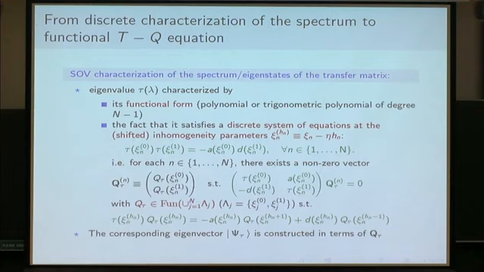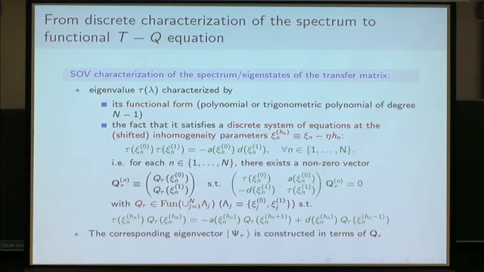This discrete system was equivalent to the existence of a function Q on this discrete set of values, satisfying a finite difference equation. This equation is very similar to the famous Baxter TQ equation, but the Baxter TQ equation is a functional equation valid on the whole complex plane, and it is equivalent to the Bethe equations. Here we have this equation only at the inhomogeneity parameters. I remind you also that the eigenstates are constructed in terms of this function Q.